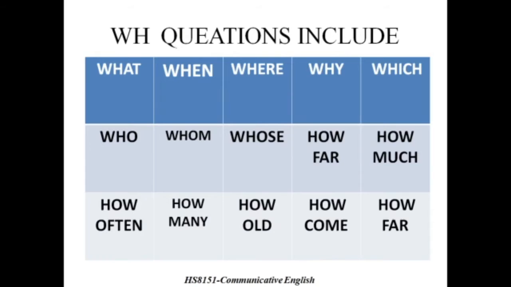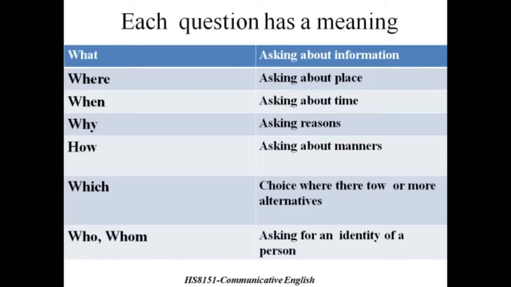Here are a few examples: what, when, where, why, which, who, whom, whose, how far, how much, how often, how many, how old, how come. So these are the various questions that we can ask to get information. Namely, we can see when we can use these words to get what kind of information. For example, with what, we are asking for general information.